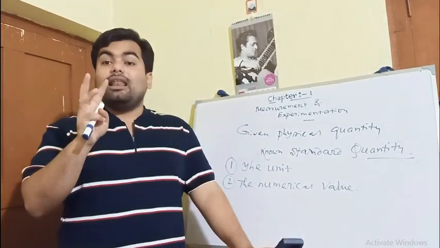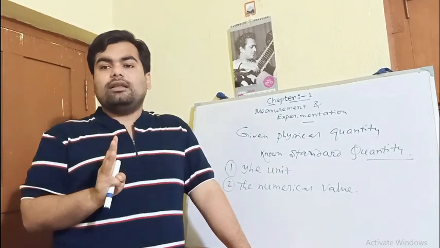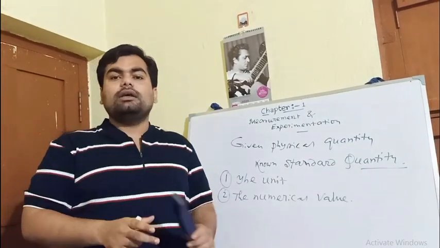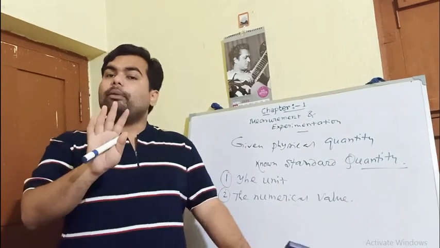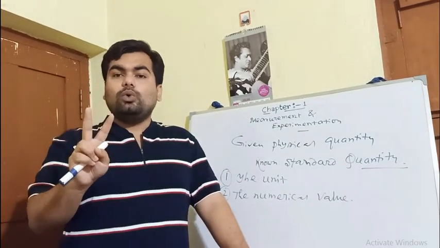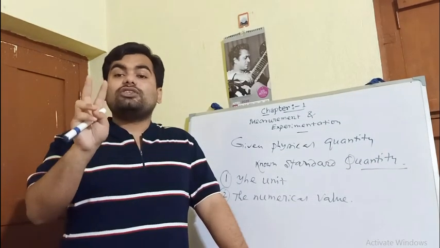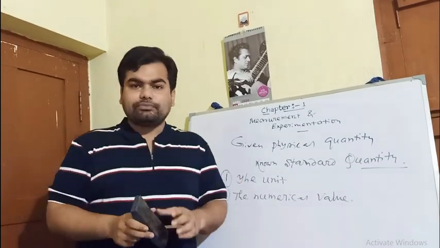Among these, the last three conditions are essential for a unit to be accepted internationally. So what are the properties? Number one, there should not be any ambiguity. Number two, it should be reproducible. And number three, the unit must remain the same everywhere.